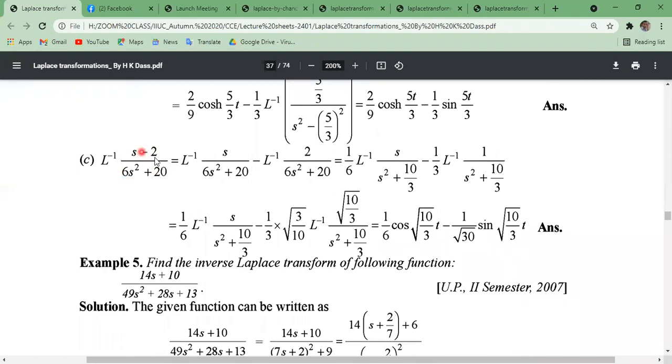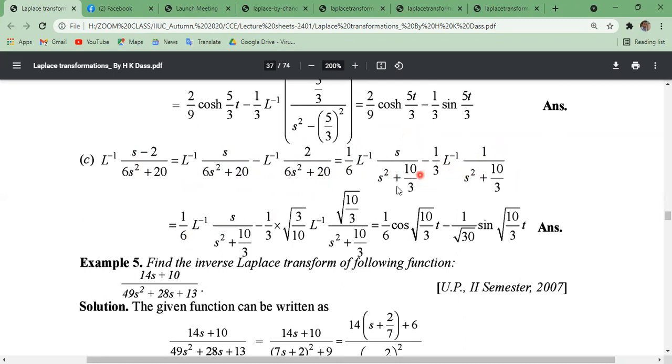The inverse Laplace transformation of s divided by this, 2 divided by this, 2 parts by using linear properties. So 1 by 6 into the inverse Laplace transformation of s divided by (6s square plus 20), 6 common, and here also 6 common. Okay, 2 parts.